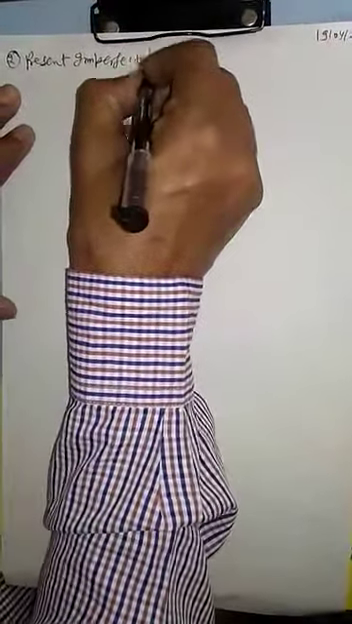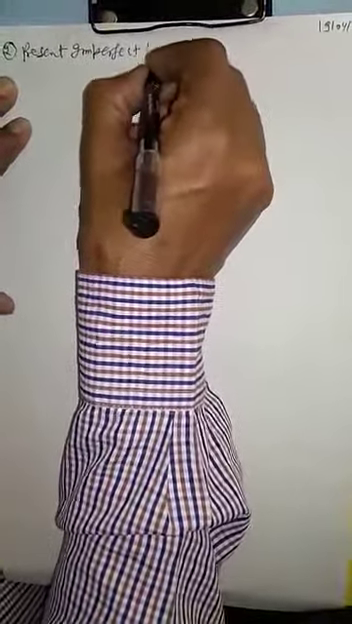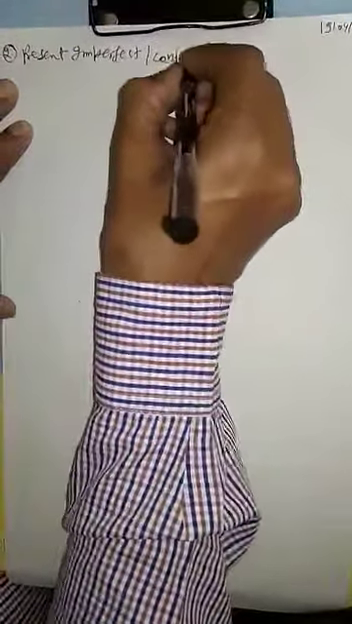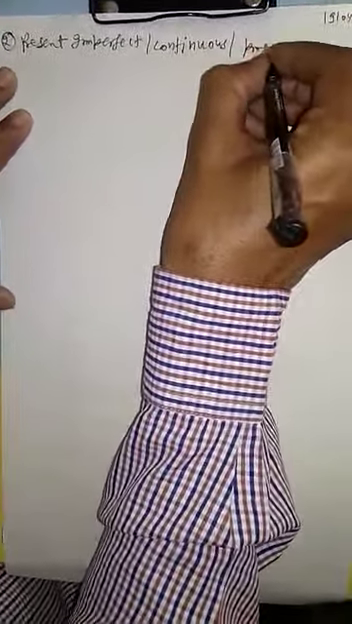Present imperfect. In place of imperfect you can use continuous. Next, also progressive.